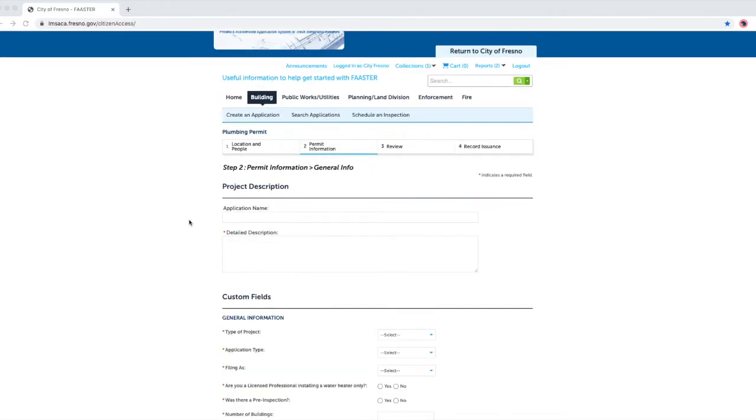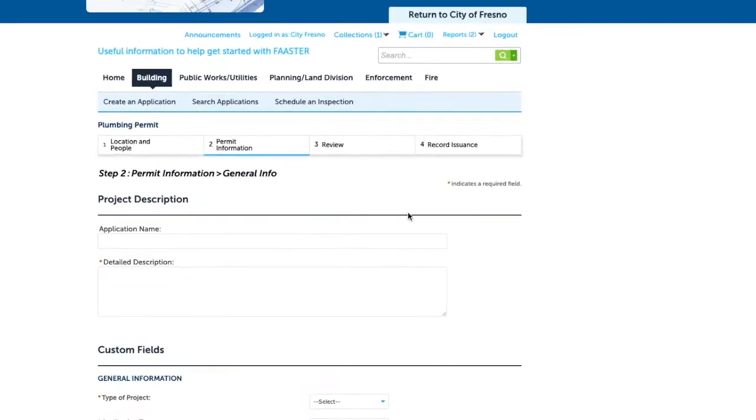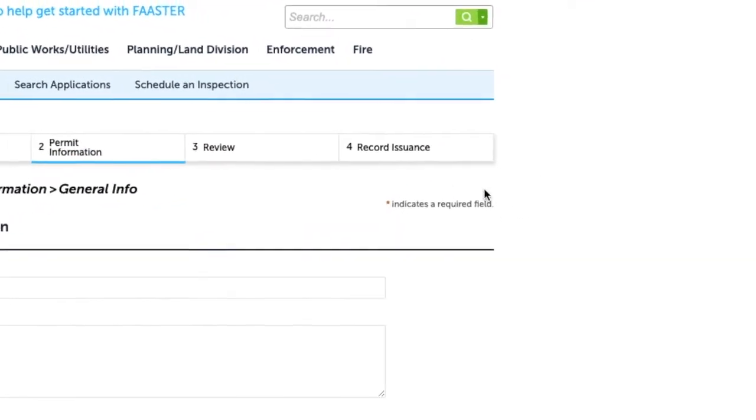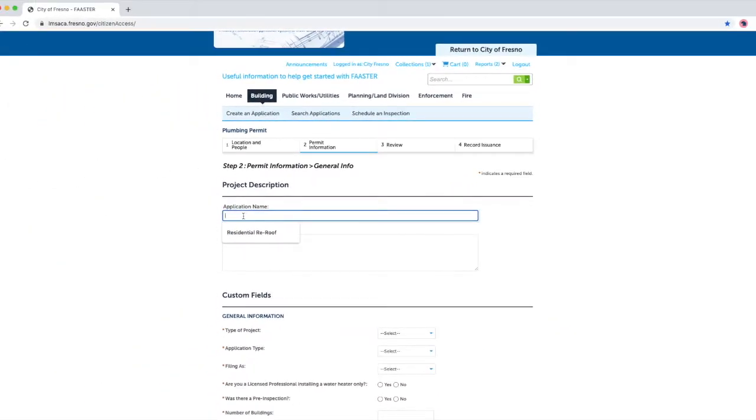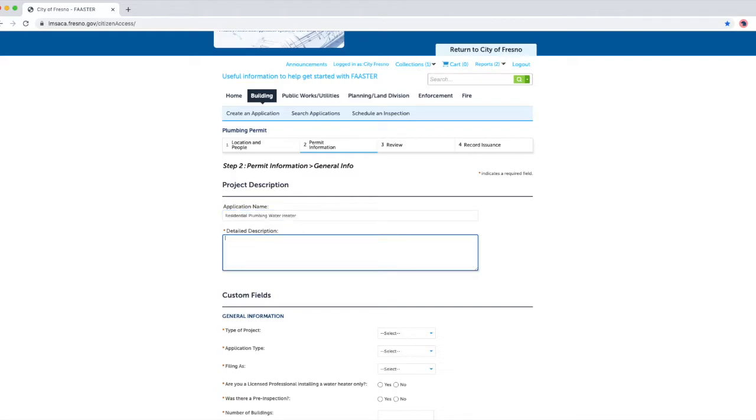For this demonstration, we will be showing a plumbing water heater permit, and we will only type in the information for the items with the asterisks in front. The others are not required fields, but if you would like to type in the information, you can. Under Project Description, type in application name, for example, residential plumbing water heater. Type in detailed description. In this area, type in the scope of the project with more detail of what is being submitted. For example, residential plumbing water heater, tankless, or gallon.